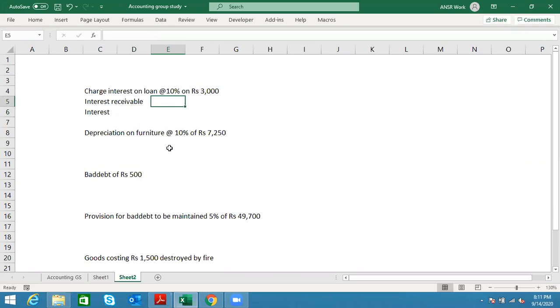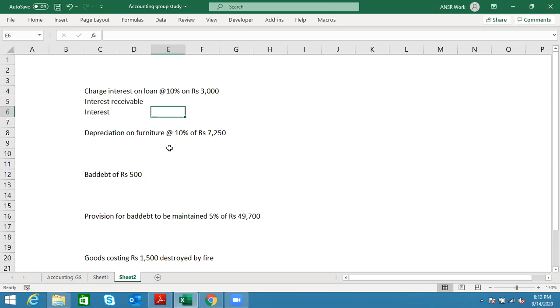Clear. Interest receivable is the person who pays interest, right? Yes, instead of saying Ram's account, like that. And interest is an income for you. Because you are charging interest, that's an income for you, so you are earning income basically.